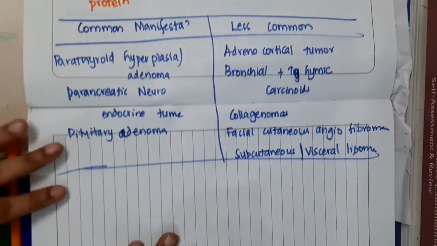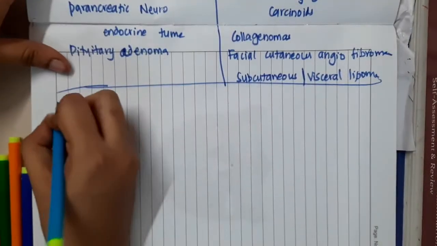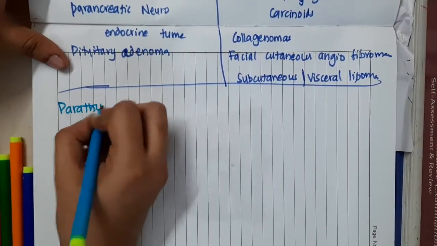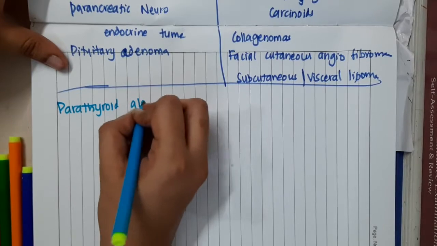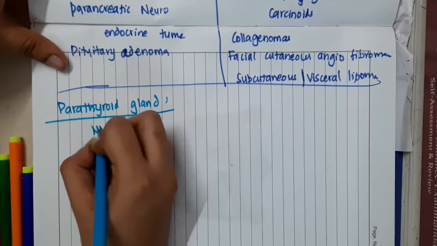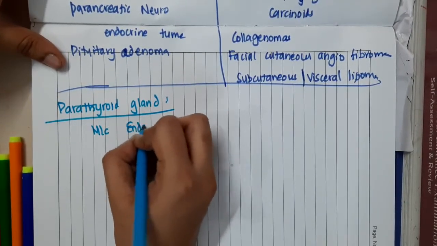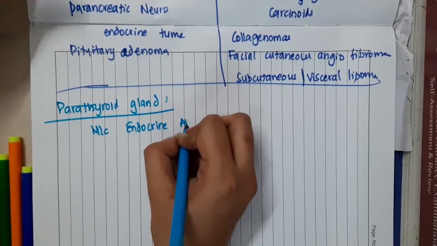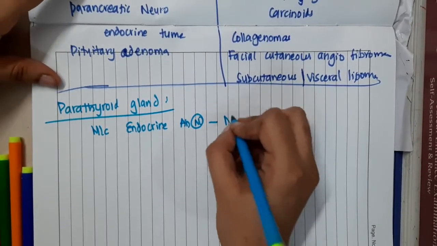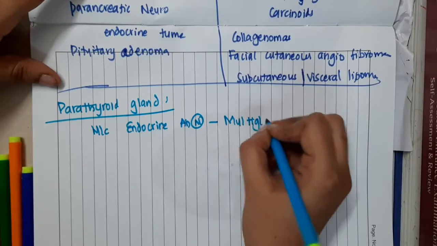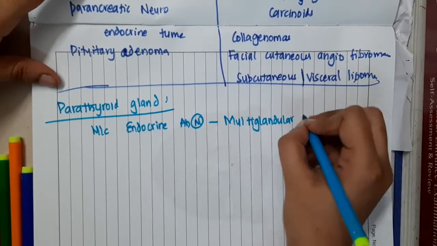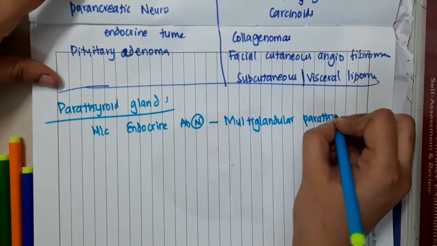Now we will see parathyroid gland manifestations. The most common endocrine abnormality in the parathyroid gland is multiglandular parathyroid tumor.